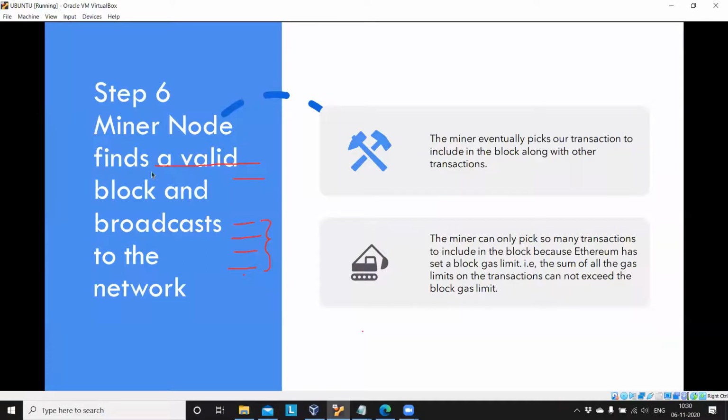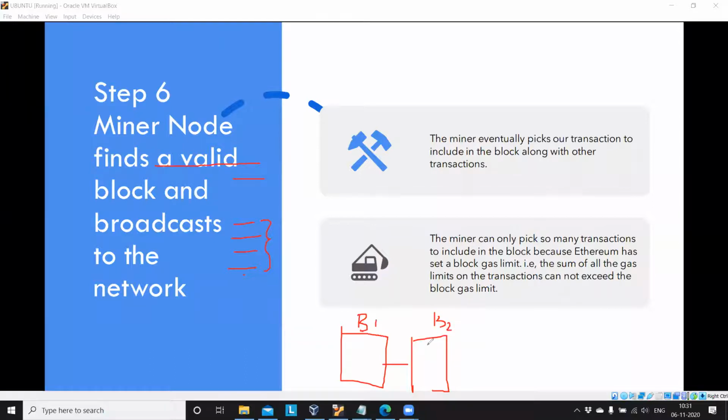Step 6, a miner node finds a valid block and broadcasts it to the network. After validating the block, the miner eventually picks our transaction from the mining pool we discussed in the previous slide and includes it in the block along with other transactions. The miner can only pick so many transactions to include in the block because Ethereum has set a block gas limit. So inside a block we have a limit.